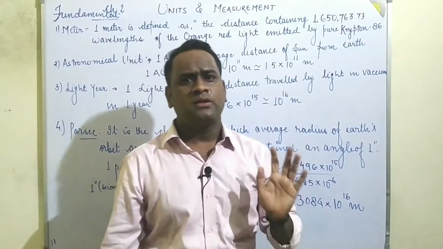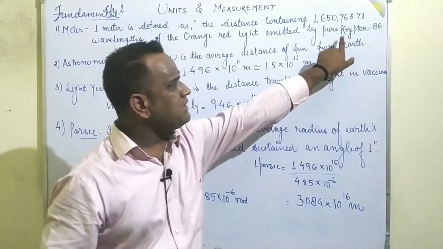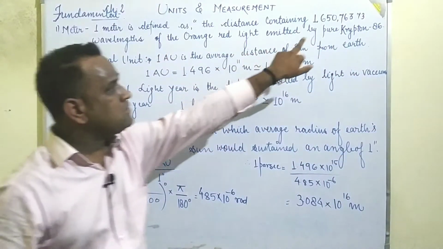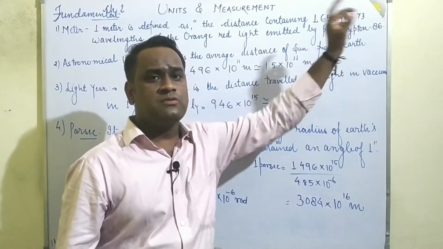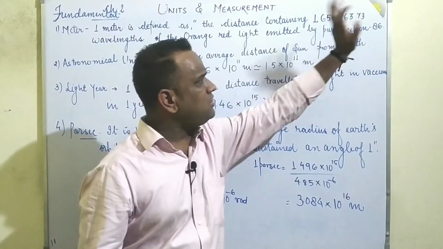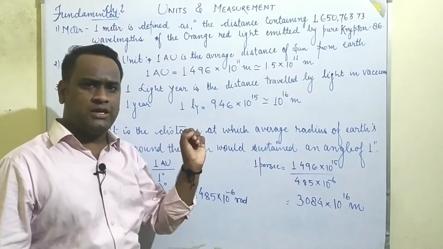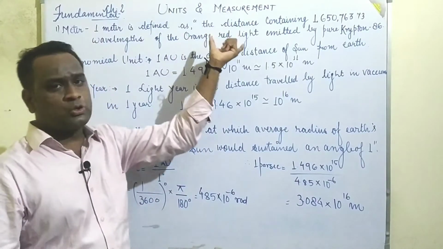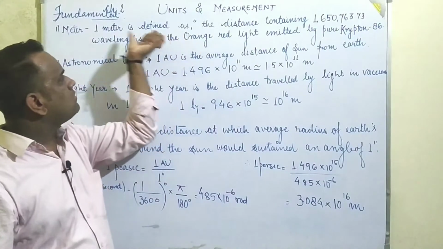As you know, krypton is an element from the periodic table. When it emits 16,50,763 wavelengths of orange red light, whatever distance those wavelengths cover is known as the unit of 1 meter.